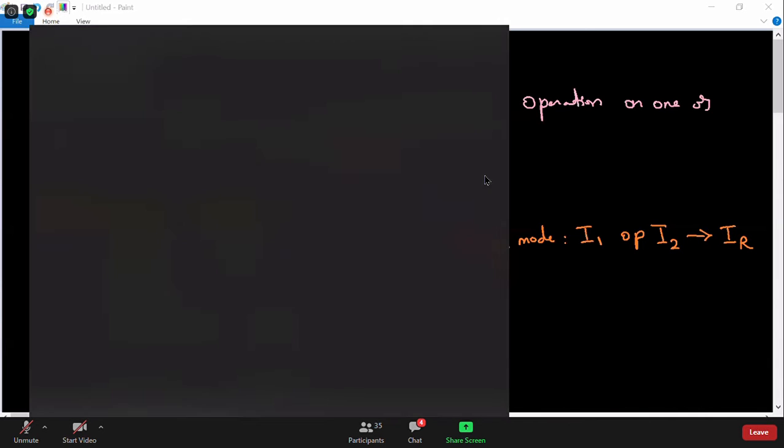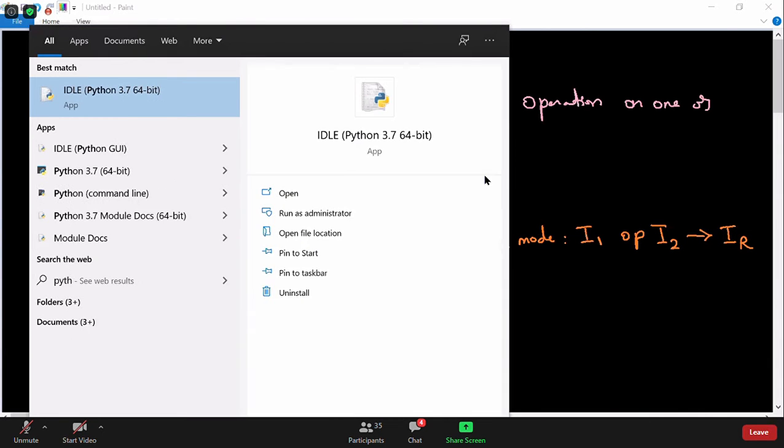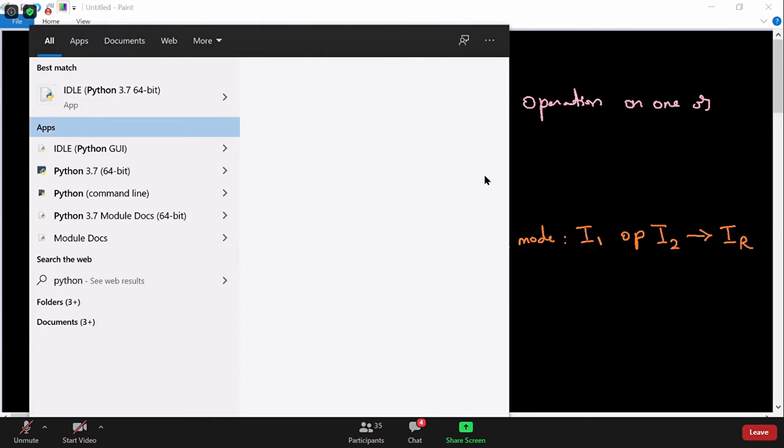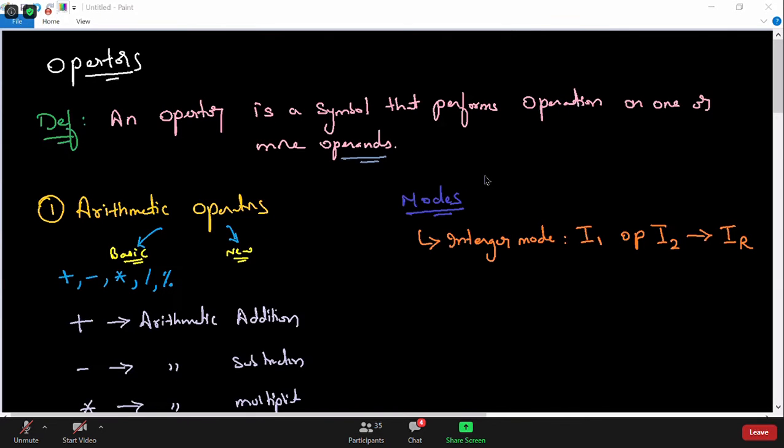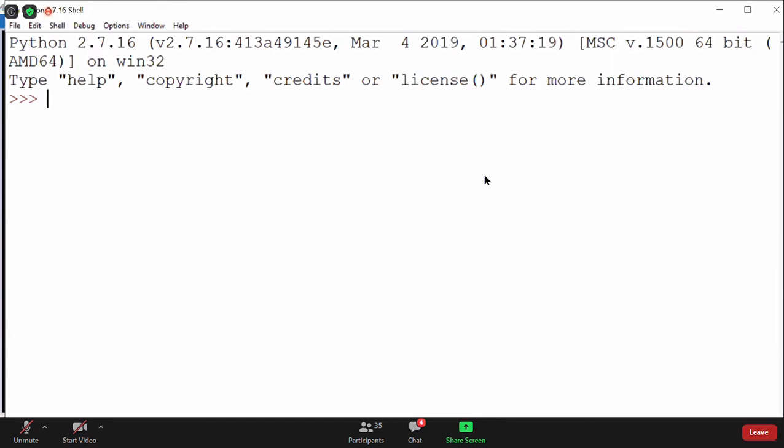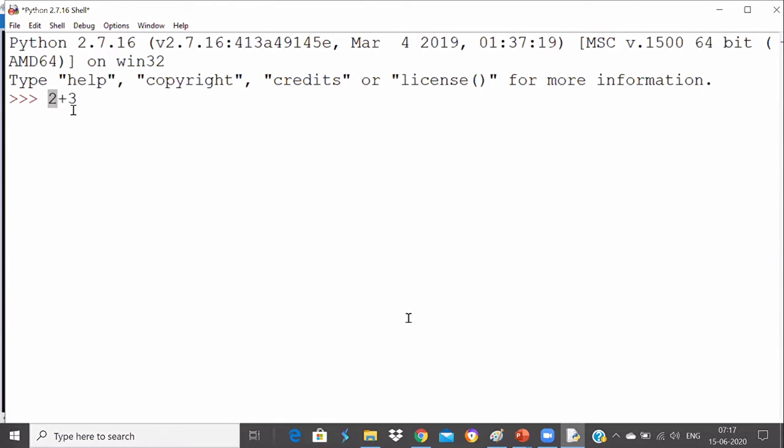Let me prove this now. If I take my Python interpreter and ask it, please tell me what is 2 plus 3? What answer will you be expecting? 5. Very good. Is the first operand an integer? Yes. Is the second operand also an integer? Yes. So obviously the result will be an integer.